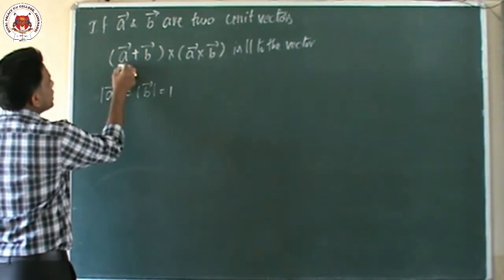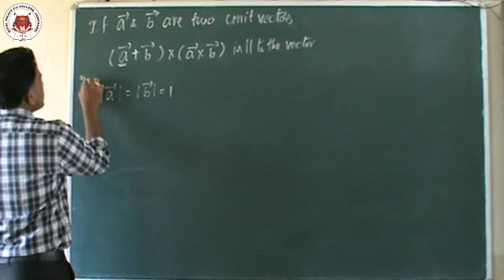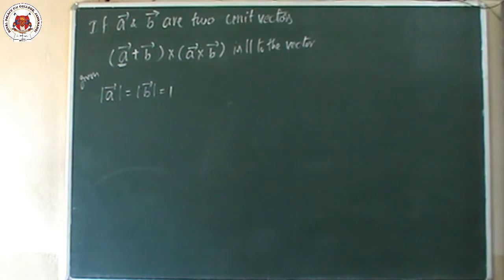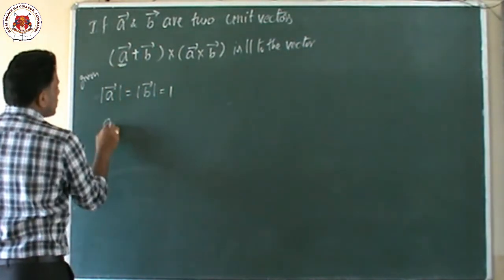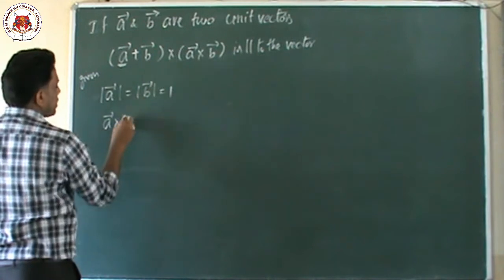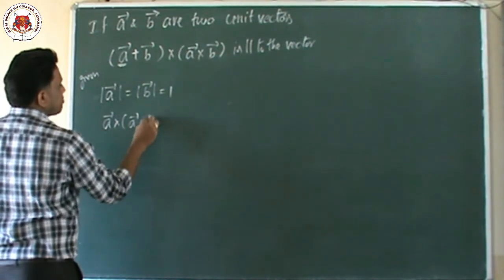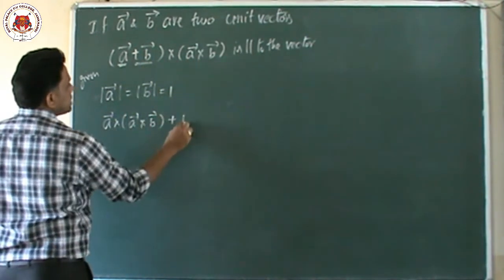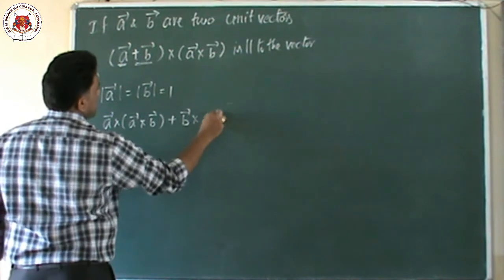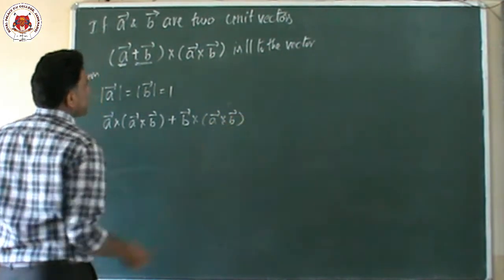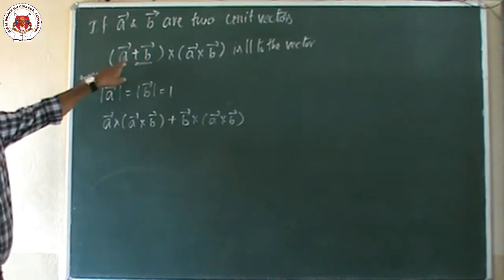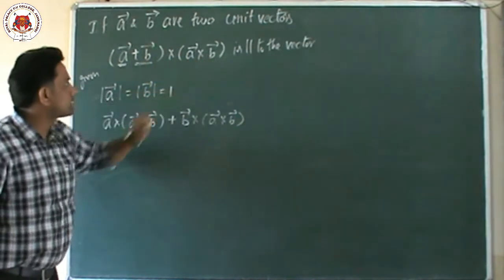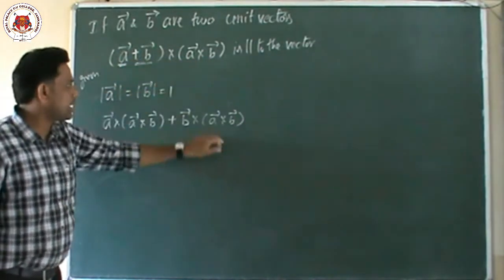So first we have to take A. First of all, this one is given, just keep in your mind: unit vector means whose modulus is equal to 1. Now here, first you write down A vector cross A vector cross B vector, plus B vector cross A vector cross B. That's it. So here two terms are there, one is A and another is B. With A you have to write A cross, plus B cross A cross.